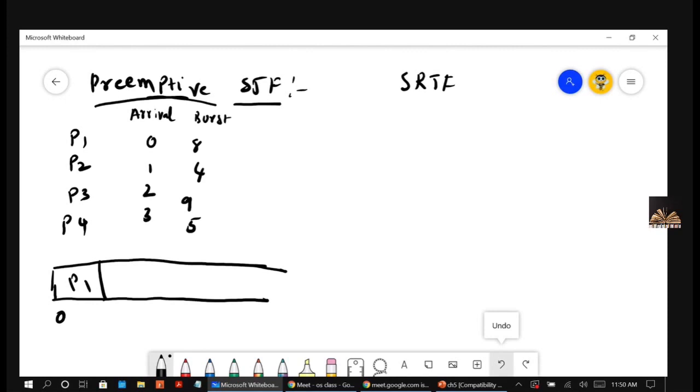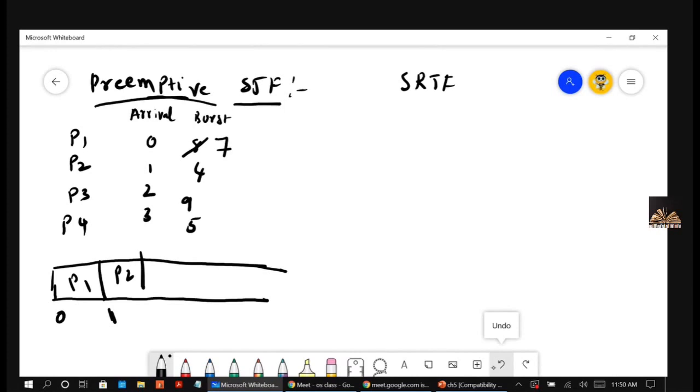So here P1 executed only for one burst, and how much is remaining? 7 is remaining. But now at time 1, P2 arrived with the shortest burst time. P1 requires 7 more milliseconds, but P2 requires only 4 to do its job. So immediately P1 will be taken out of the CPU and P2 will be given.